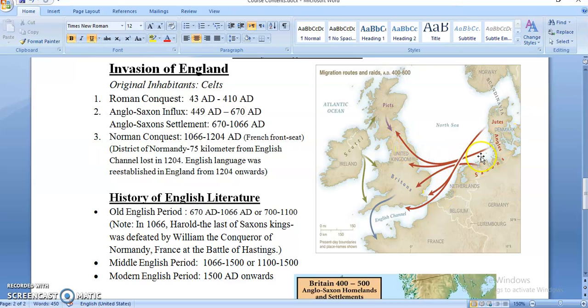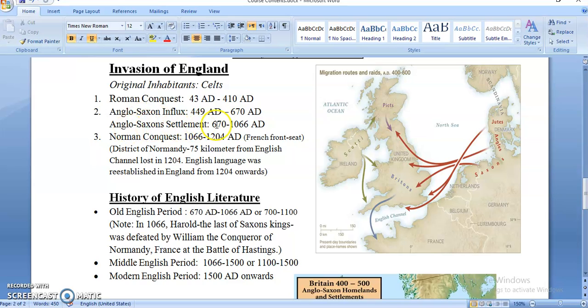They kept on invading and moving back, and so this period is known as influx migration. From 449 up to 670, they came and attacked England.